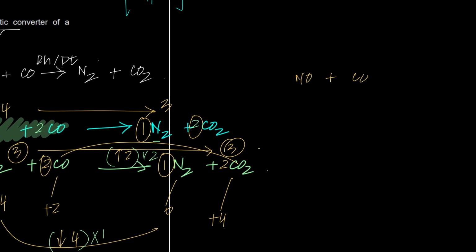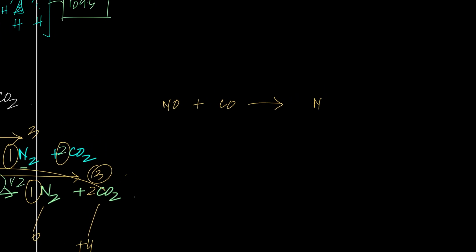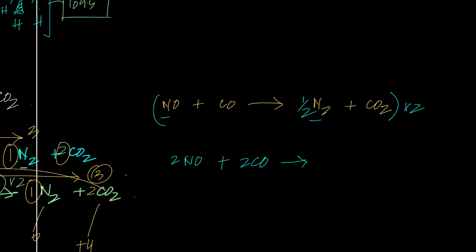NO plus carbon monoxide gives me N2 plus carbon dioxide. This is 1 N on the left, 2 on the right. Put a half here, multiply this entire equation by 2 to remove this half. So 2NO plus 2CO gives me N2 plus 2CO2 because 2 multiplied by 0.5 is 1. And that's 4 giving you 3, what the requirement of the question was.